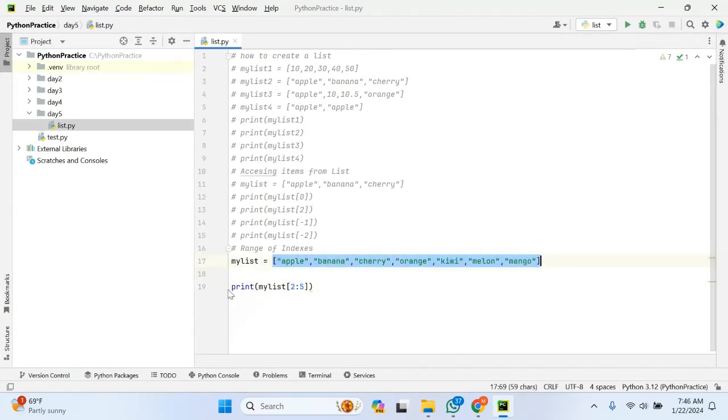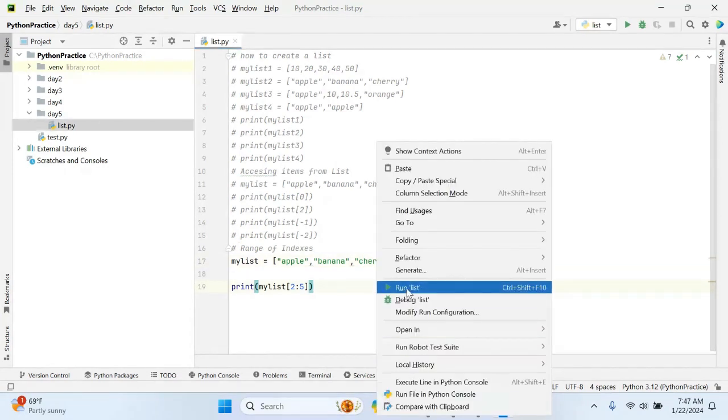This is the list which is assigned to my list variable. If I count the indexing: 0, 1, 2, 3, 4, 5, 6, and negative indexing -1, -2, -3, -4, -5, -6, and -7. So this is having 0 to 6, positive indexing, and -1 to -7, negative indexing. I am specifying the index value from the second index onwards. I want the value up to the fourth index because it specifies 5 - 1, 4. So it prints the values from 2 to 4. So 2 means 0, 1, 2, cherry, mango, as well as kiwi should be printed.